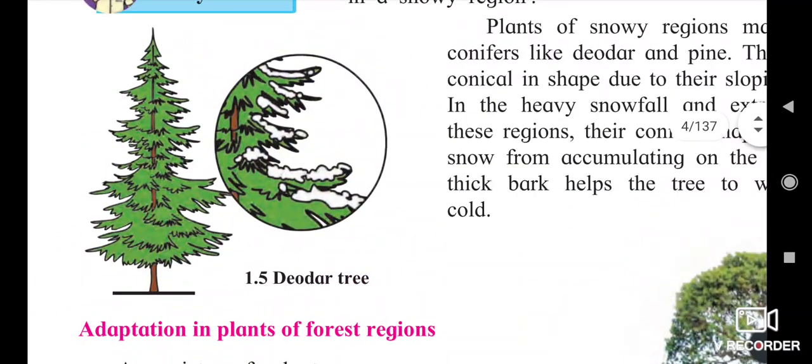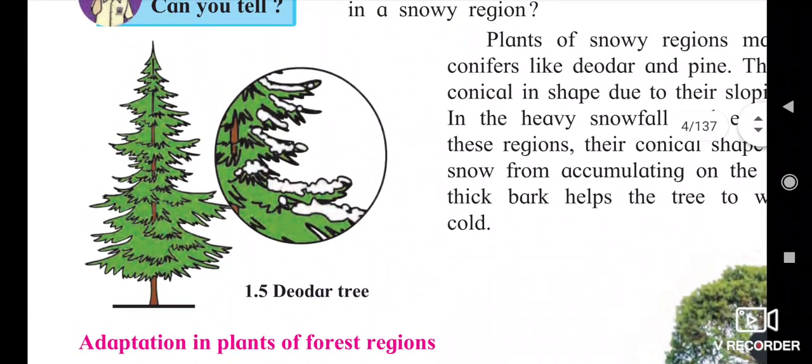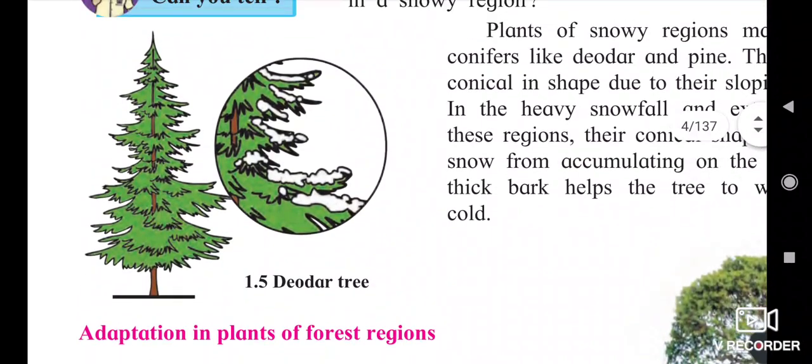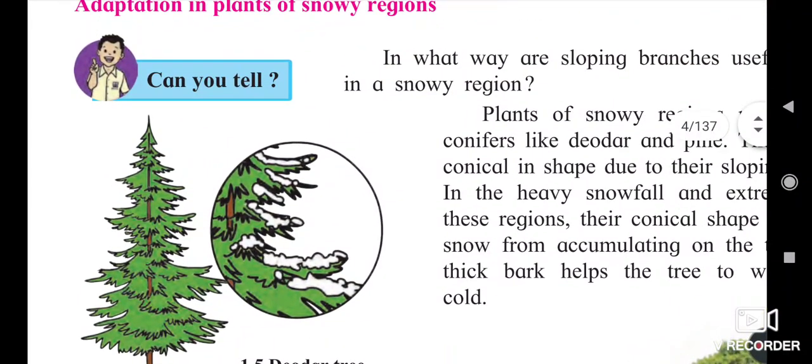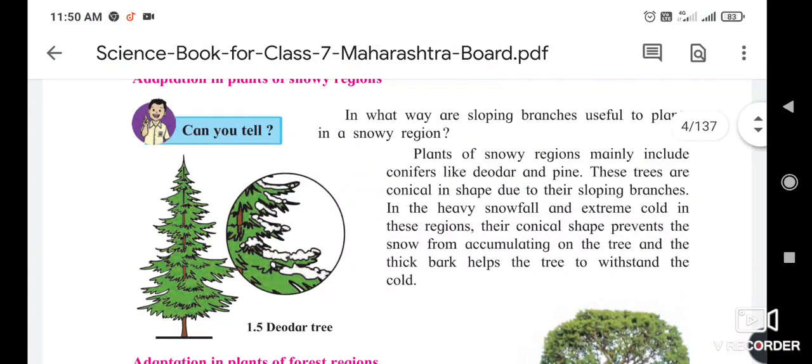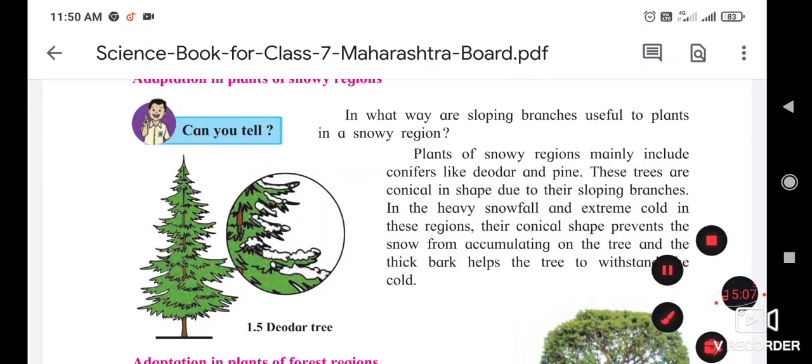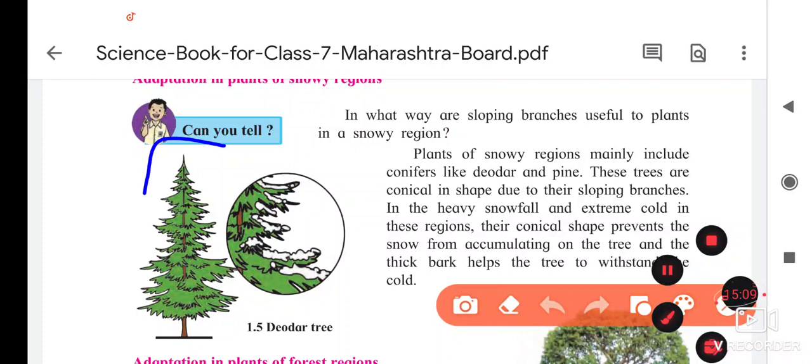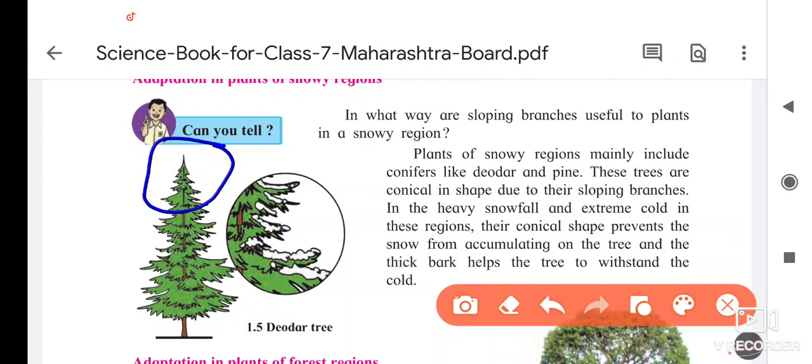This is the single stem with a conical shape at the top, so the snow cannot stay on the leaves but falls on the ground. This design helps these trees to stand firmly in the snowfall.